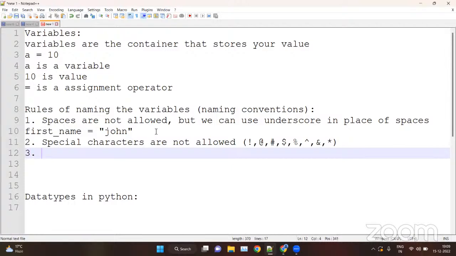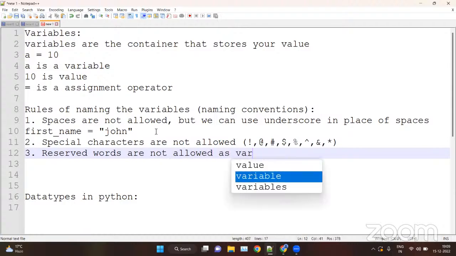Third one, reserved words are not allowed as variable names.